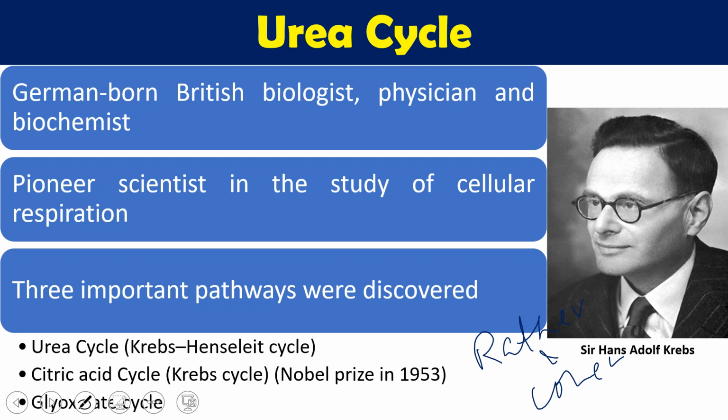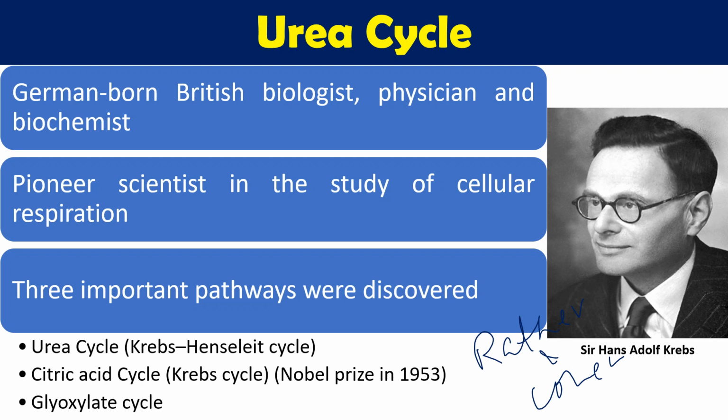The second important pathway given by Hans Krebs was the citric acid cycle, which is also known as the Krebs cycle or tricarboxylic acid cycle. For this citric acid cycle, Hans Krebs also got the Nobel Prize in 1953. So that was the second important cycle. And the third cycle, which is a kind of smaller variation of the citric acid cycle, is called the glyoxylate cycle.